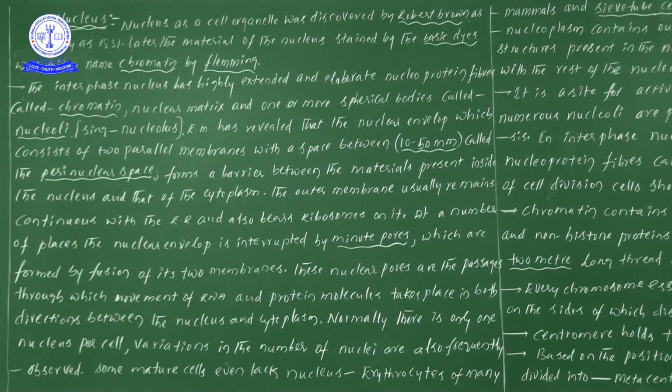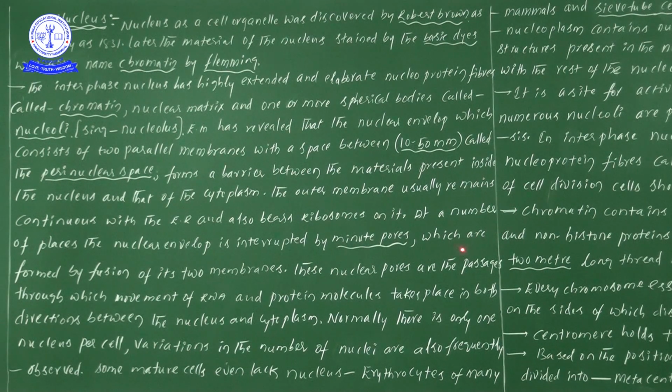That particular place we will take as nuclear pores. These minute pores are given without any other name. The hole-like structures present in the nucleus we can take as nuclear pores, which are formed by...